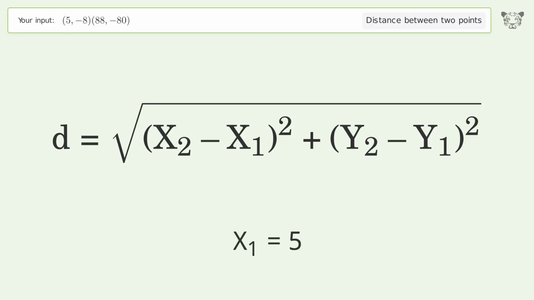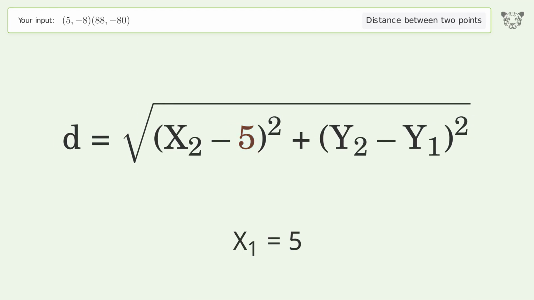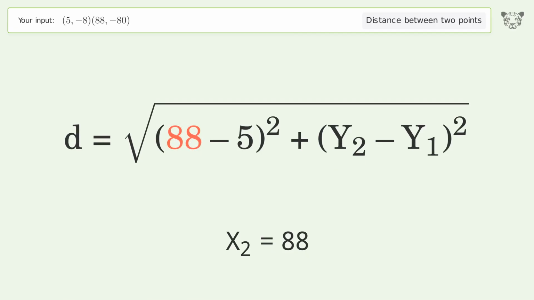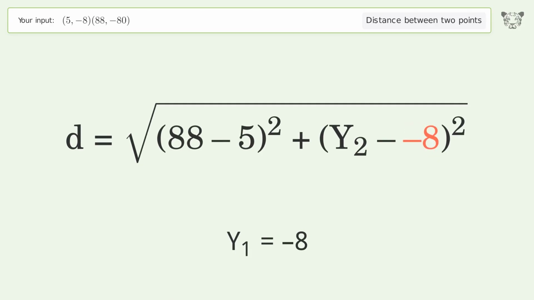x1 equals 5. x2 equals 88. y1 equals -8. y2 equals -80.